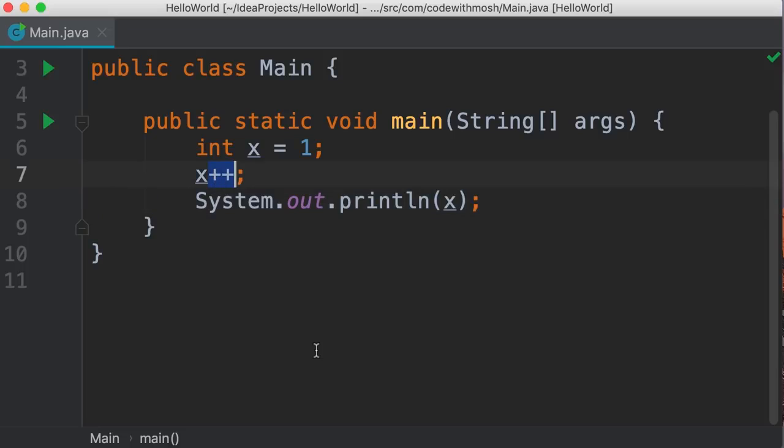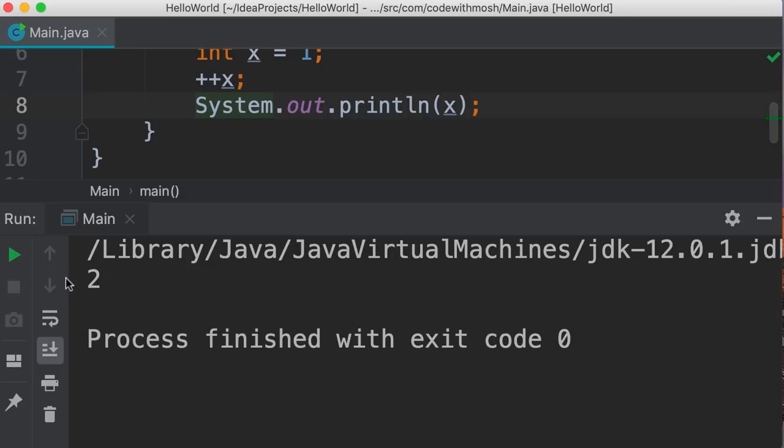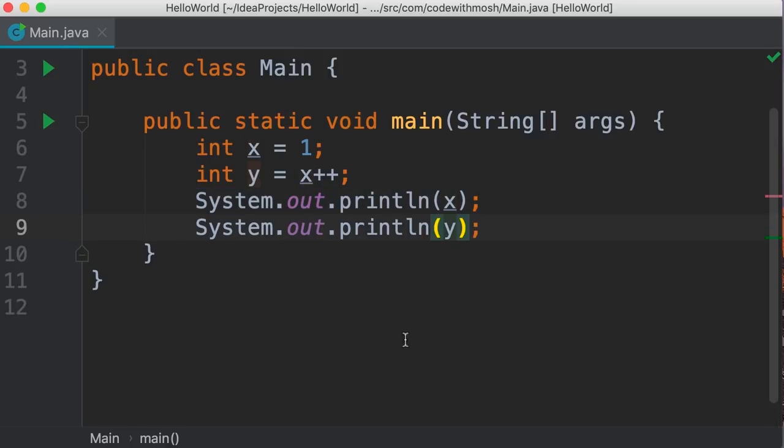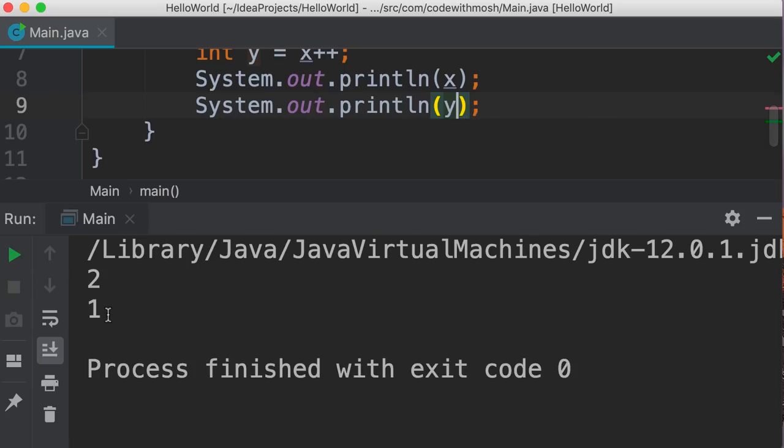We can apply this operator as a postfix or as a prefix, and we get the same result. Take a look, 2. However, if we use this on the right side of an assignment operator, we get different results. Let me show you. I'm going to declare another variable, y. We set it to x++. In this case, because we have applied the increment operator as a postfix, first the value of x will get copied to y, so y will be 1, and then x will be incremented by 1. So if we print x and y, x is going to be 2, and y is going to be 1. Take a look. So x is 2 and y is 1.